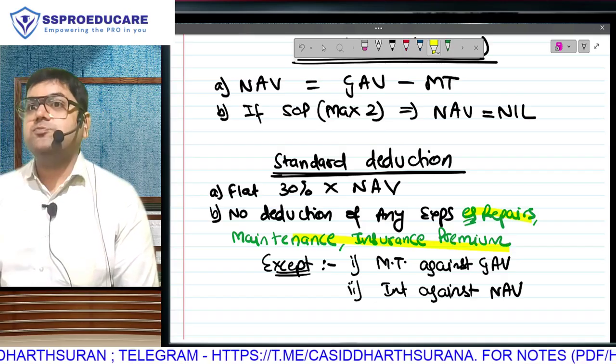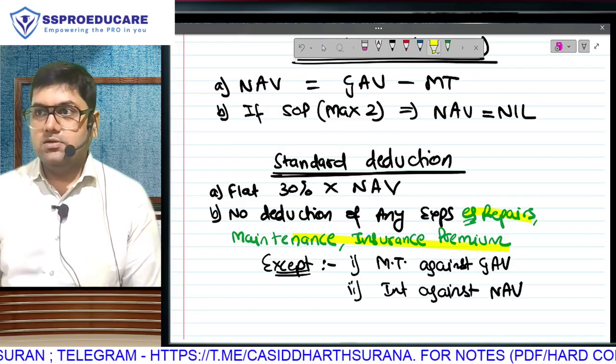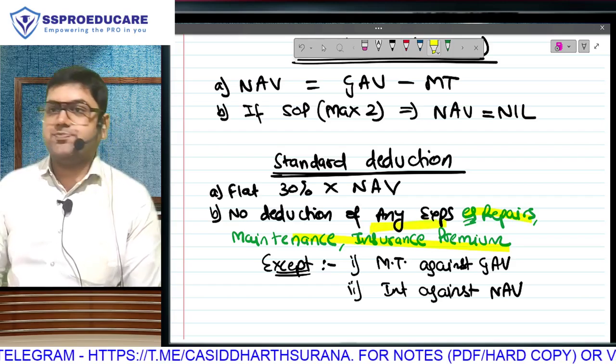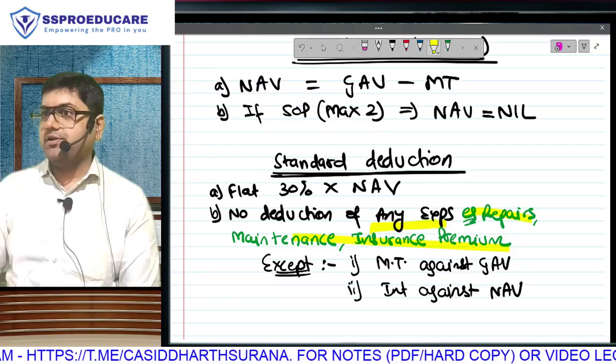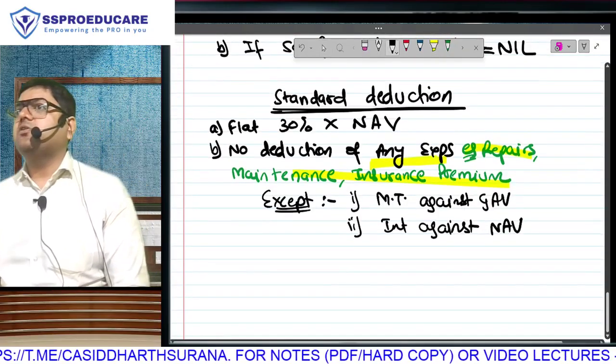All expenses of this property that you have, and interest. 30% will cover all expenses. You won't get any deduction of these expenses except the 2 deductions which are specifically mentioned, which I have also written. Okay. If you observe, in no time we have reached the end of the format.